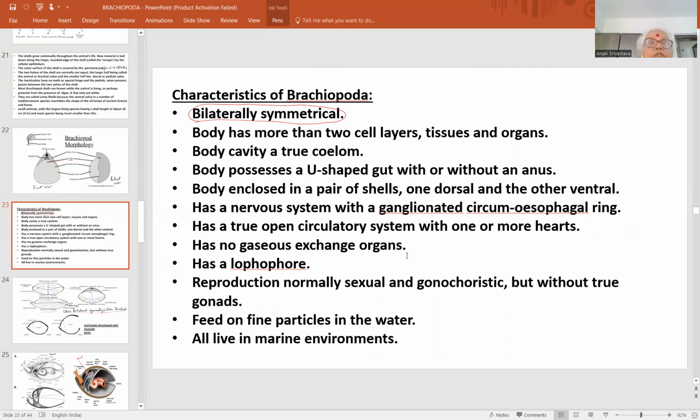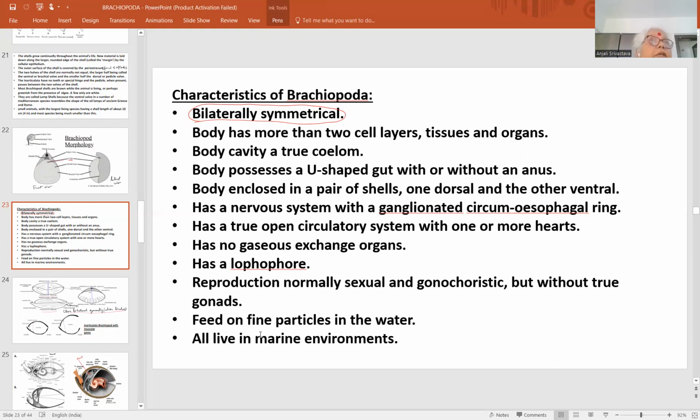No gaseous exchange organs. Simple gaseous exchange occurs: through the circulatory medium, carbon dioxide is diffused out and oxygen is extracted by the tissues. And the lophophore is there as a very important organ that plays a very important role in the intake of food.